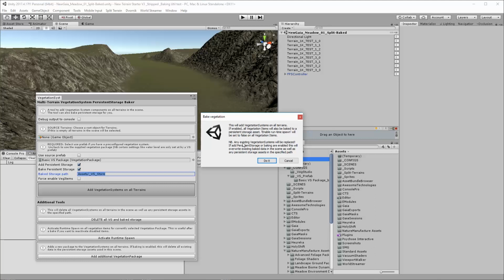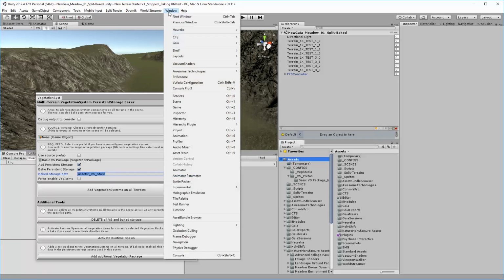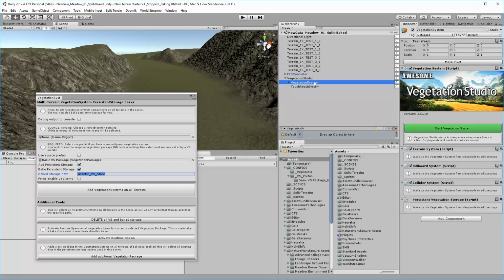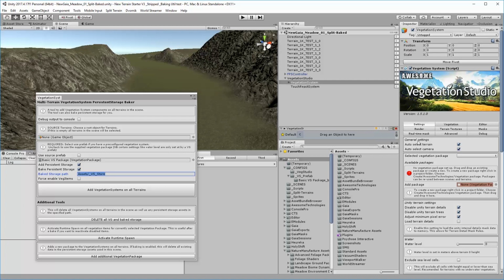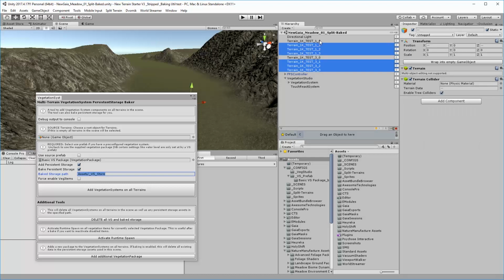It's a little bit of a blurb, and if you've already got vegetation packages on there, it will replace things. Now, I guess before I do that, I should show you the traditional way you would usually add Vegetation Studio to the scene, which is this way, isn't it? You just go add it from the menu, and traditionally it's looking for an auto select terrain. If you've only got one terrain in the scene, that's probably a good idea. Fine.